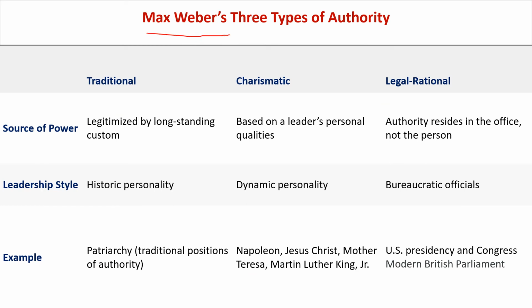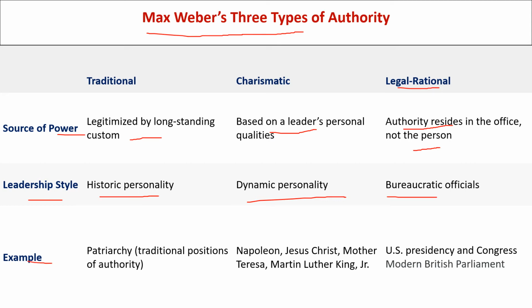Now, you should also know about the three types of authority. Source of power: traditional authority rests on long-lasting custom, charismatic authority is based on the leader's personal qualities, and in legal-rational authority, authority resides in the office, not the person. Then leadership style: traditional is a historic personality, charismatic is a dynamic personality, and legal-rational is bureaucratic officials.